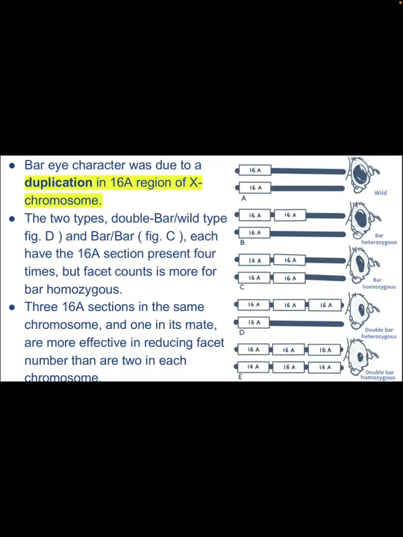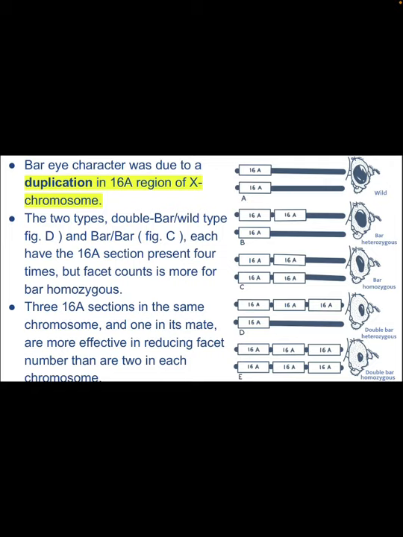In figure A, we can see that the 16A region has not been duplicated, hence the wild type round eye of Drosophila. In figure B, the 16A region has been duplicated once in one arm of the homologous chromosome, thus leading to a slightly bar heterozygous phenotype. In figure C, the duplication has occurred in both the arms one time, thus giving a more bar homozygous phenotype.